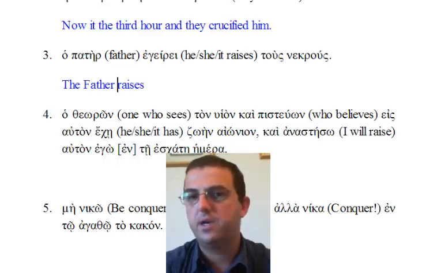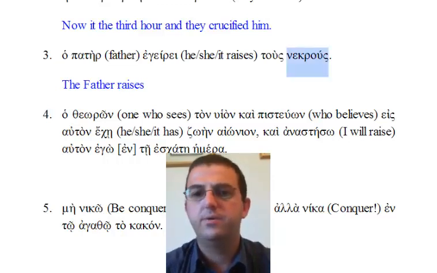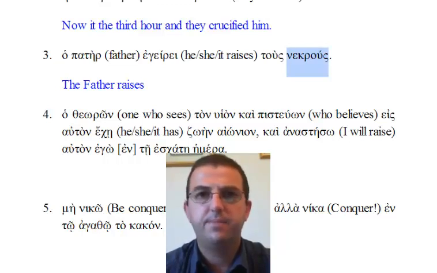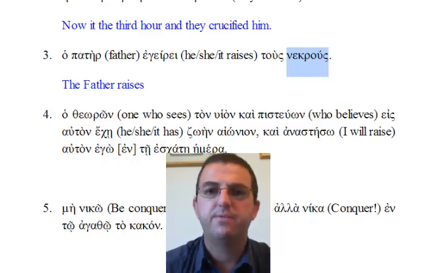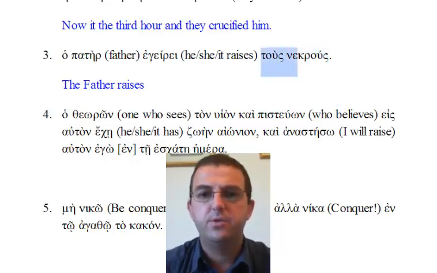Then we have tous nekrous. Nekrous is an adjective meaning dead. Typically an adjective modifies a noun, but in this case there's no noun that nekrous is modifying. In other words, nekrous is functioning as a noun. This is called the substantival use of an adjective. It takes the article tous, which means the dead.